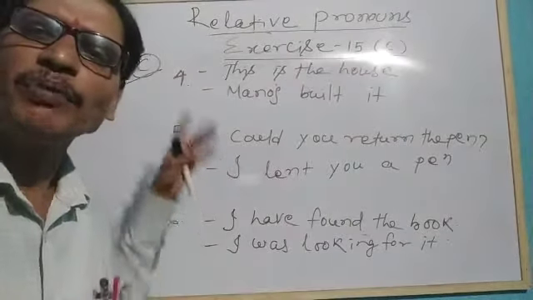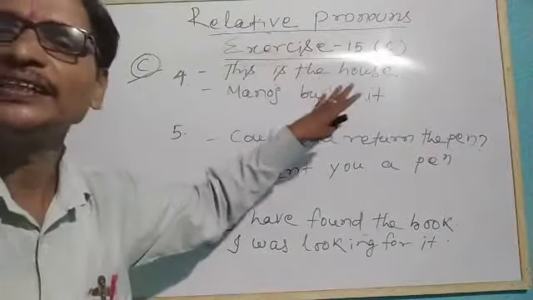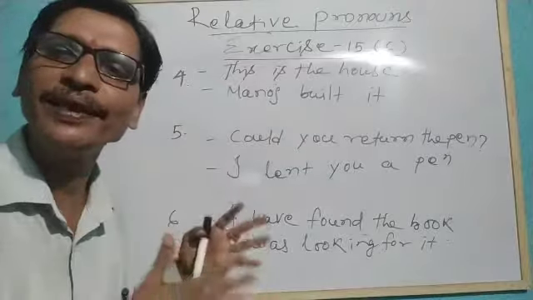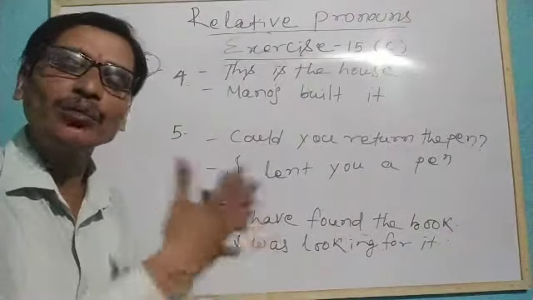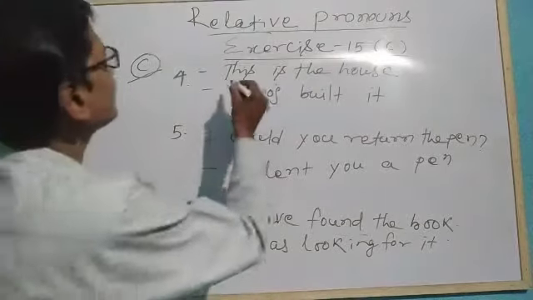Here you see some other statements of exercise 15C, 4, 5, 6. Now we are going to discuss and combine them using that and which as the objects.